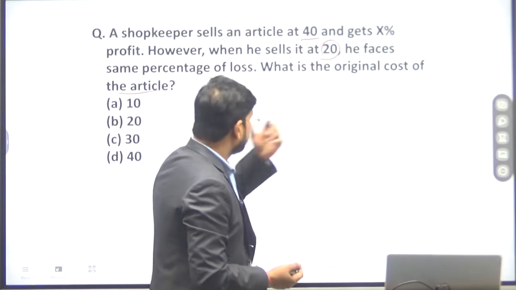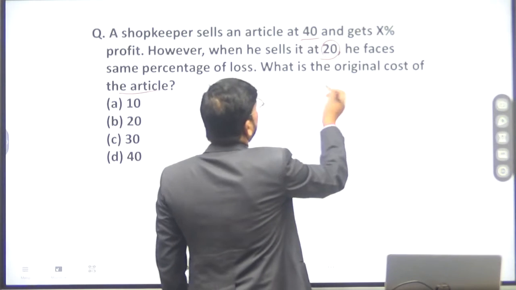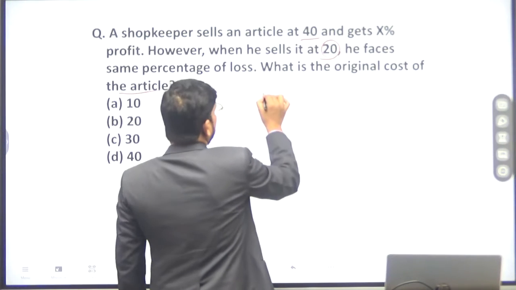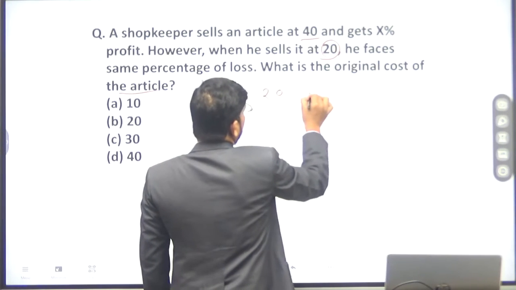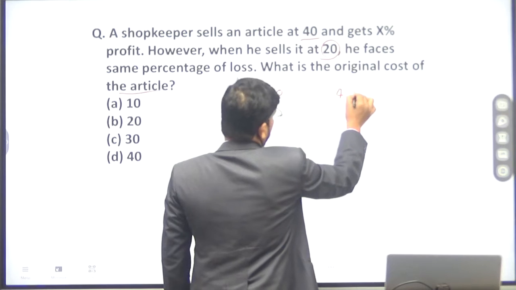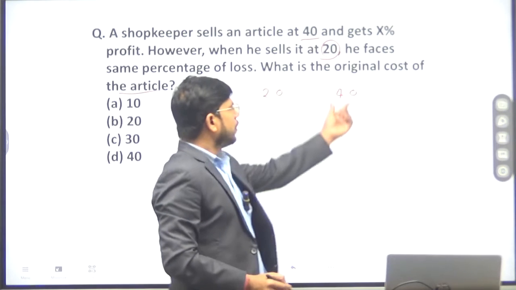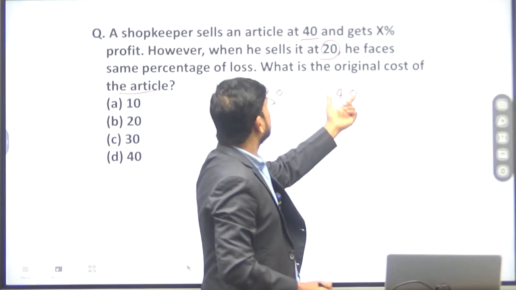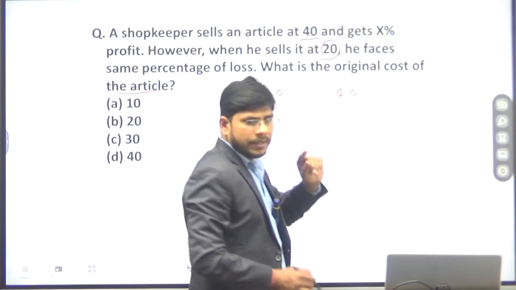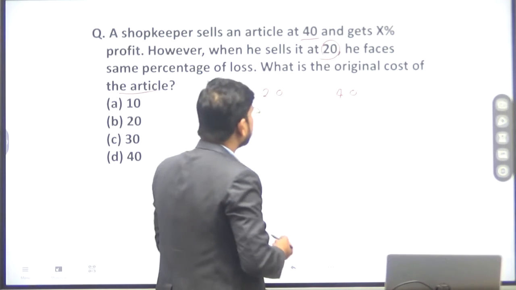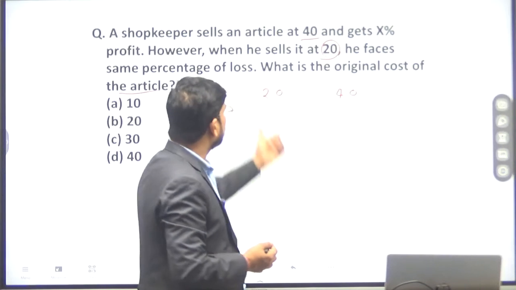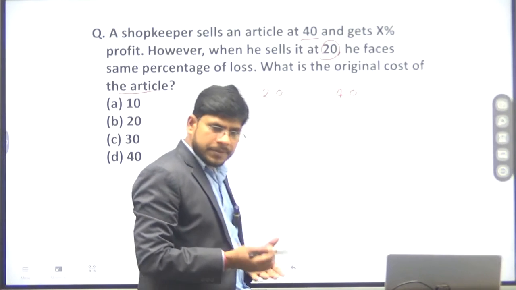First of all, suppose there are two selling prices. The first selling price is 20 and another is 40. If the shopkeeper sells his article at 40, he gets X% profit, and if he sells his article at 20 rupees, he gets X% loss.